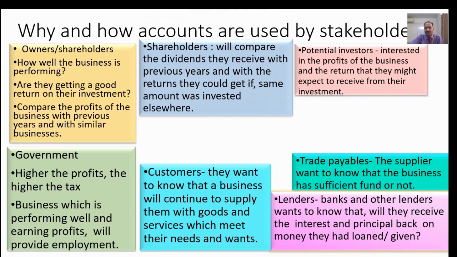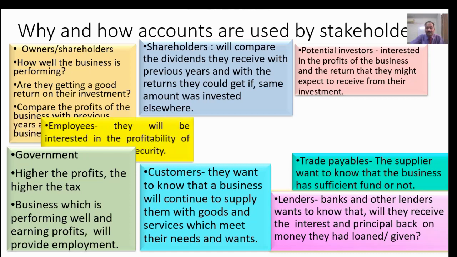Now shareholders are another stakeholder which are interested in these ratios, this analysis. Why? Because they want to compare the dividend received from your business and the other business, and they want to know that suppose if I would have invested the same amount in some other business, how much would be my return? So that is the biggest question. So for that they compare these ratios and data of different organizations, different firms.